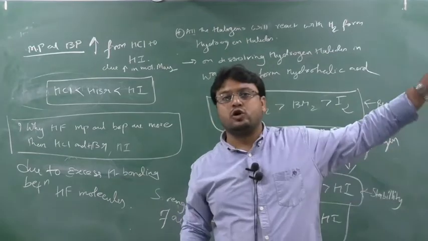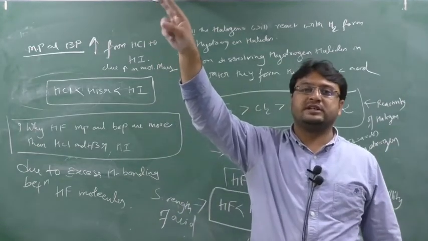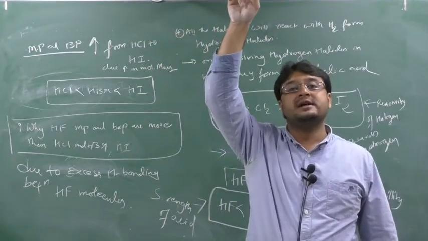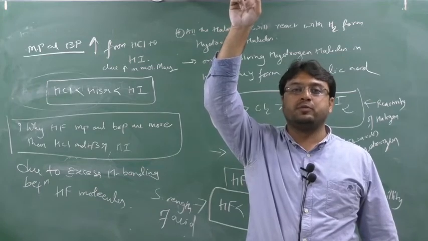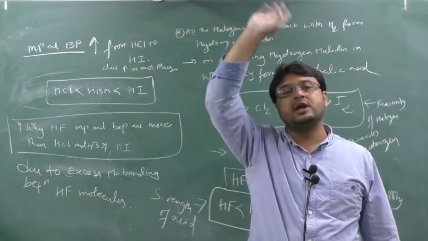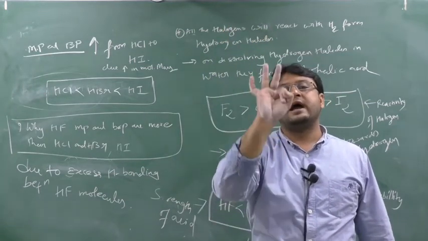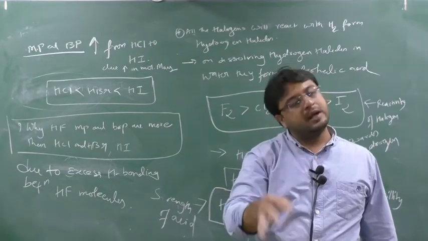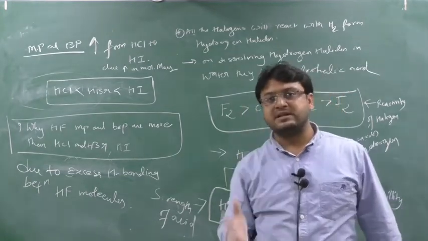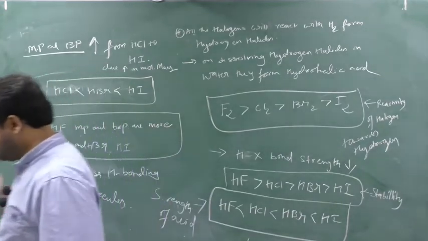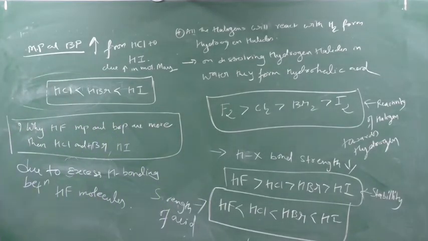Clear? See, in H2O we have also done this: H2O, H2S, H2Se, H2Te. There also hydrogen bonding was responsible for the melting point and boiling point. Similarly in NH3. So remember NH3, H2O and HF. If this type of question comes, there will be only one simple reason, and that is hydrogen bonding. Clear this part? Okay, that's it. So why are HF melting point and boiling point higher than HCl, HBr, HI? Due to excessive hydrogen bonding between the molecules of HF.